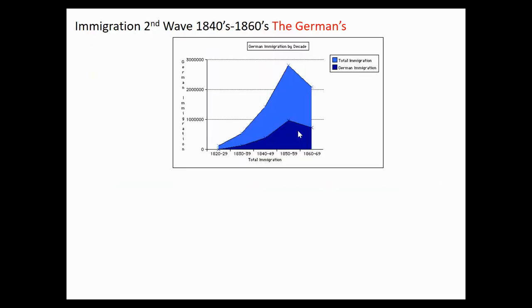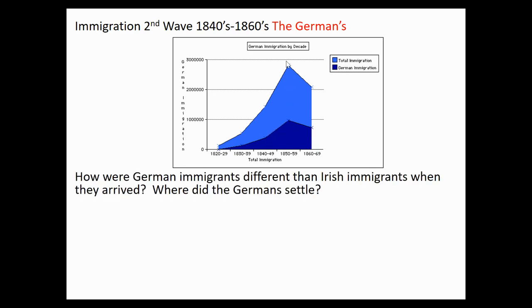Now, the second wave of Irish immigration is going to be the Germans. And you can see here that they really start coming here. You can look at total immigration to America. If you're not English or Irish in America, you're probably going to be of some kind of German descent if you're of European descent. And you can see in 1840 to 1850, almost 1860, is when there's a huge increase of the Irish, and it's almost one third of all Americans.